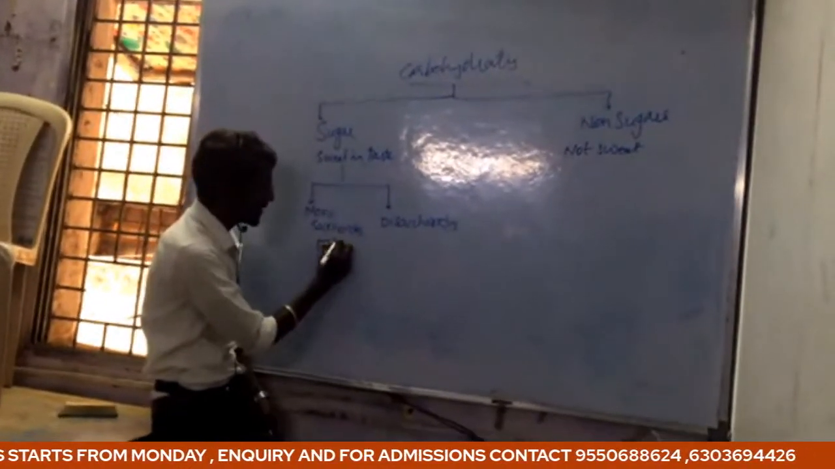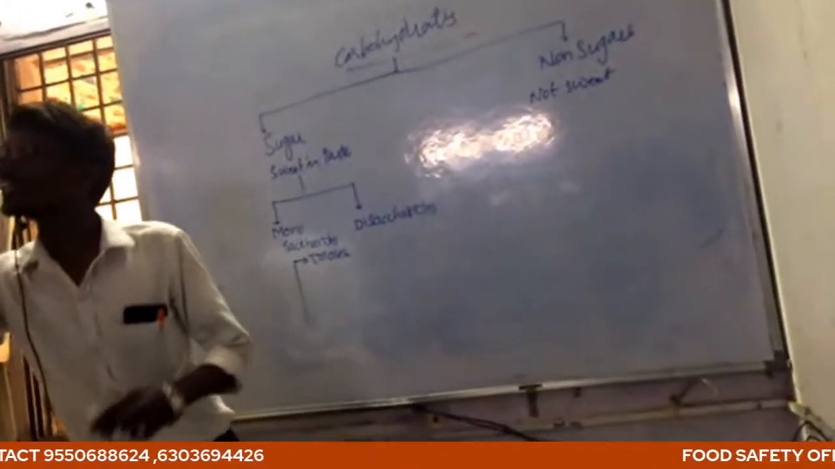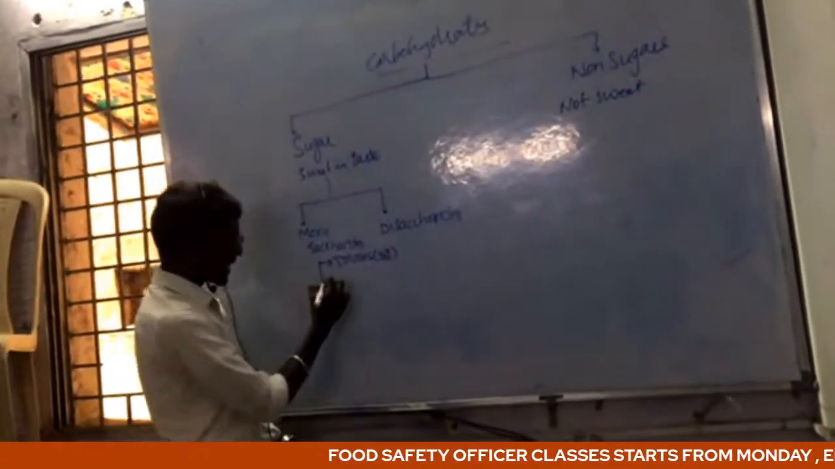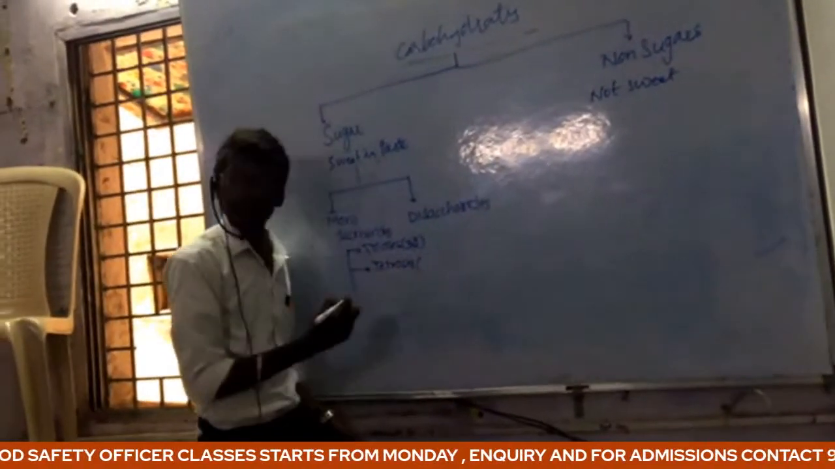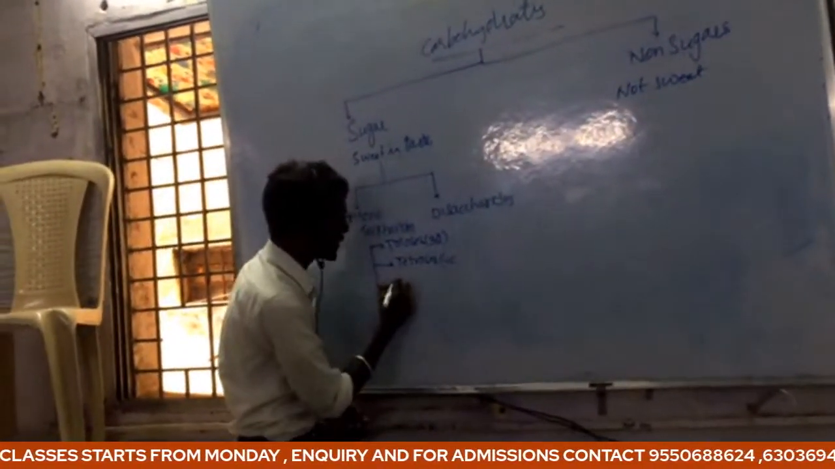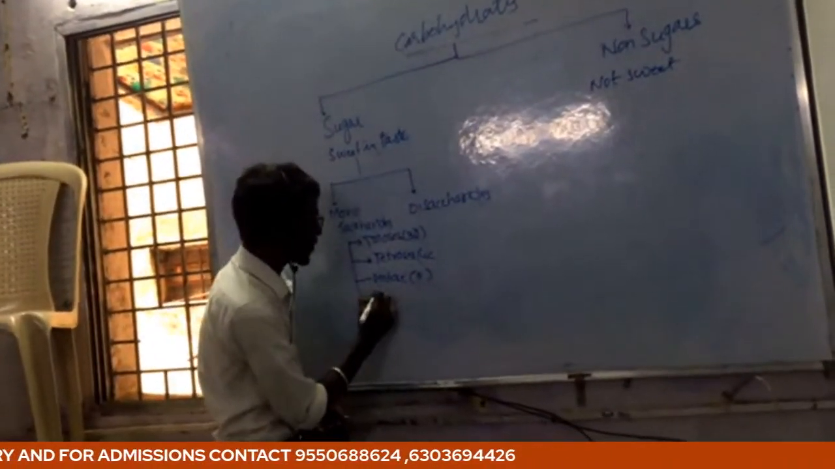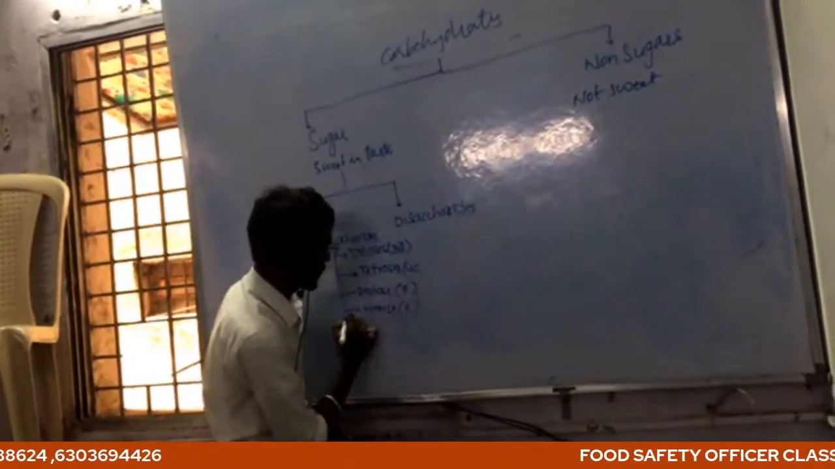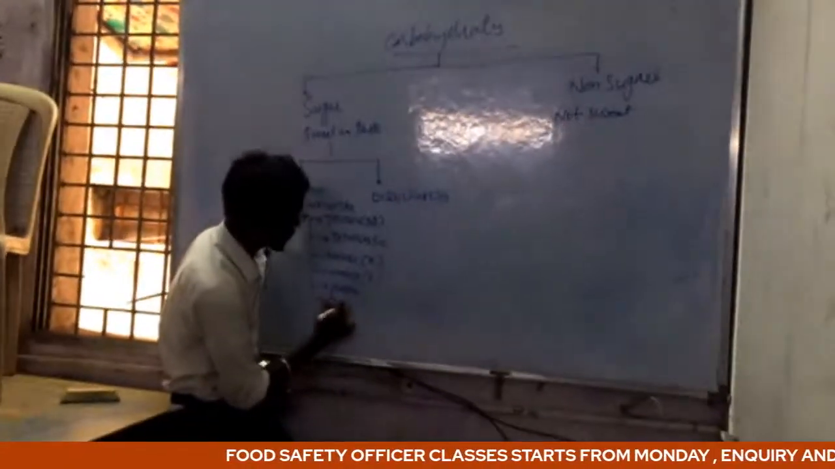Depending upon the number of carbon atoms, they are divided into trioses. Trioses means they are made up of 3 carbon atoms. Then coming to tetroses, they are made up of 4 carbon atoms. Pentoses, 5 carbon atoms. Hexoses, 6 carbon atoms. Heptoses. Octoses.